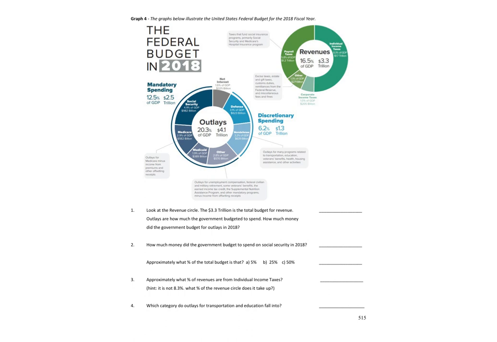So look at the revenue circle. Oh, it tells us. Okay, look at the revenue circle. That's that one up there. The 3.3 trillion is the total budget for revenue. Outlays are how much the government budgeted to spend. How much did the government budget for outlays in 2018? Okay, so it tells us how revenues work. We got to do outlays. Outlays, that must be 4.1 trillion. We can just do T for trillion and put a dollar sign.